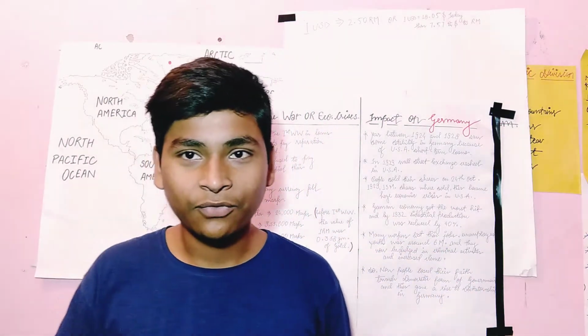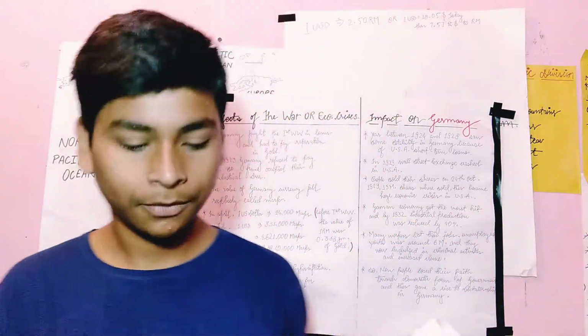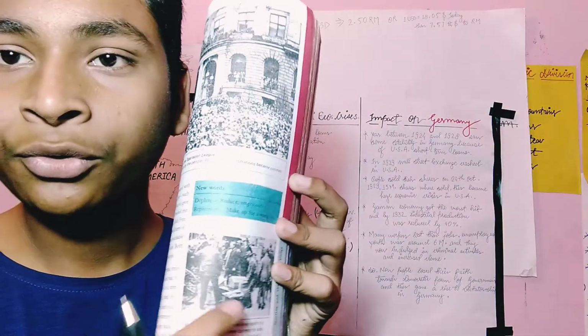Let me tell you the situation of how it happened. When you take a cart load of currency, then you will get 1 loaf of bread. That was the situation. That is written in the book. Let me show you the picture. This is a picture.